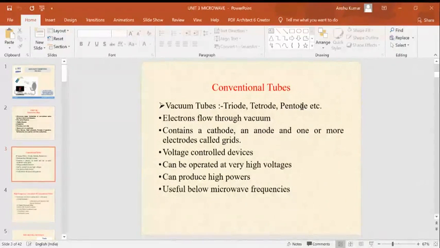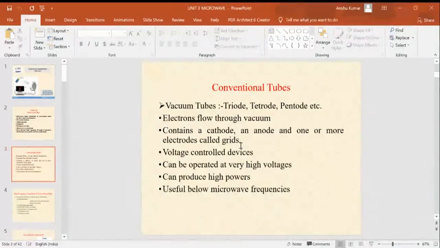Before moving to the vacuum tubes, first we should know what a vacuum tube is. Vacuum tubes are electronic devices in which electrons flow through vacuum from one electrode to another electrode. Generally speaking, vacuum tubes contain one cathode, one anode, and one or more electrodes called grids.